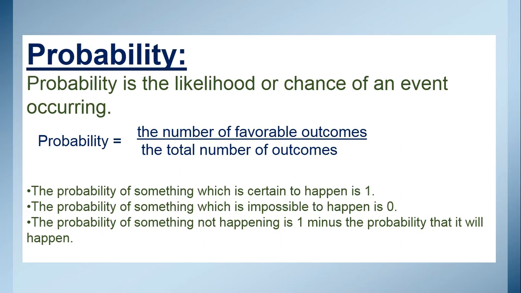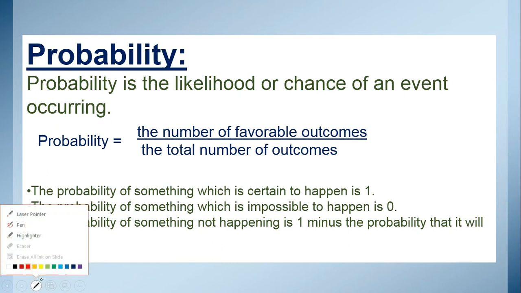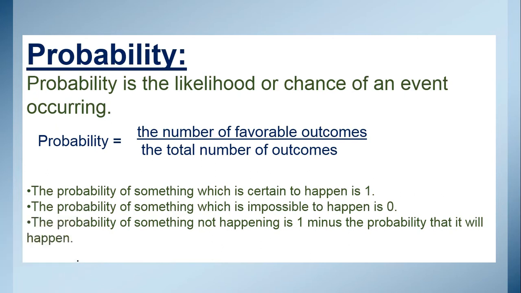So for example, if we have to find the probability of an even number, what will we do? We will subtract the probability of an odd number from 1. As we have discussed, remember the total probability of any event is equal to 1.